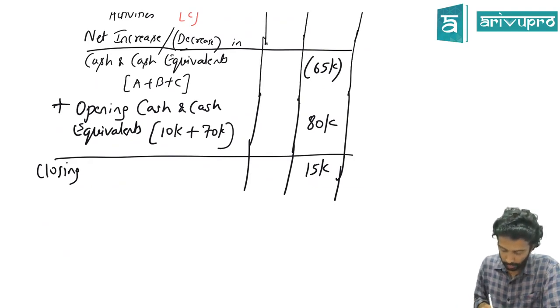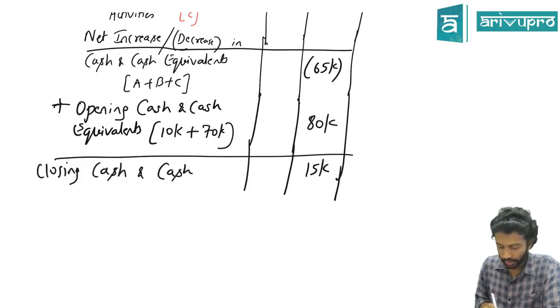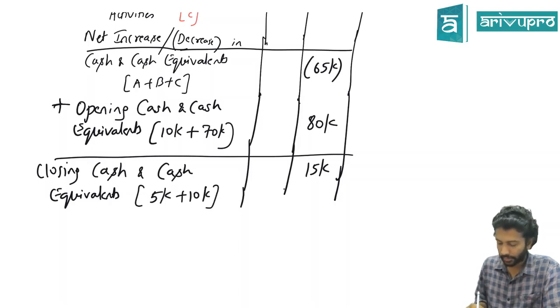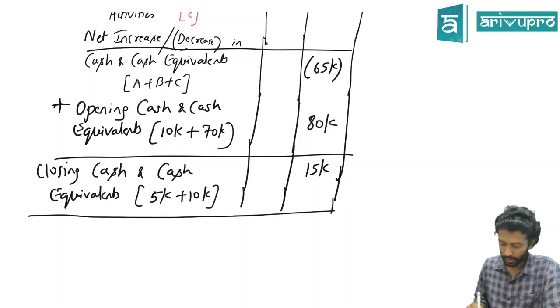They have also given closing balance in this problem. Check. Is it tallying? Closing cash and cash equivalents. They gave us how much? Cash balance was 5. So bank balance is 10. So it is matching. So what we did is correct.